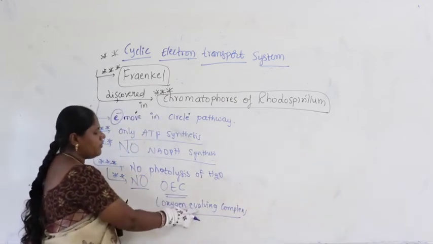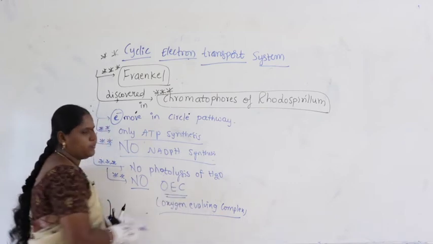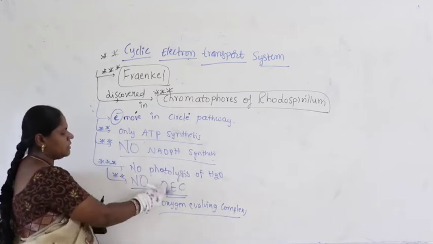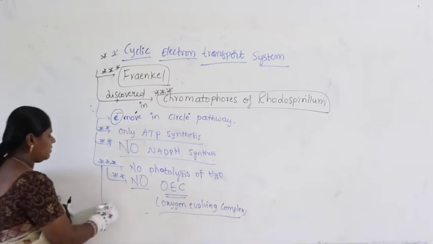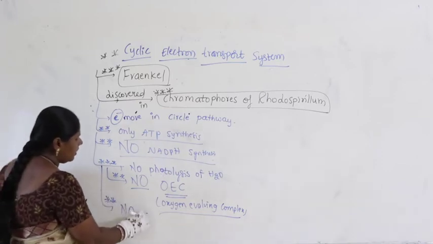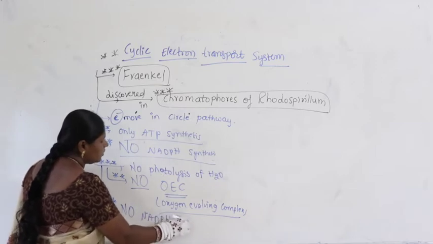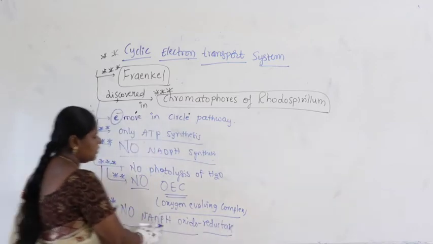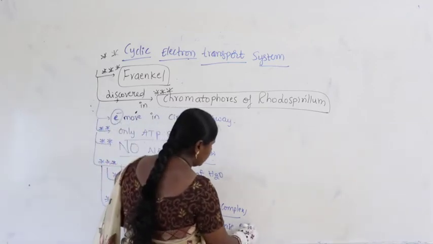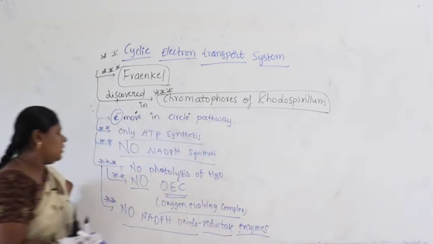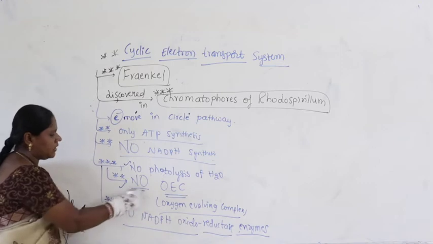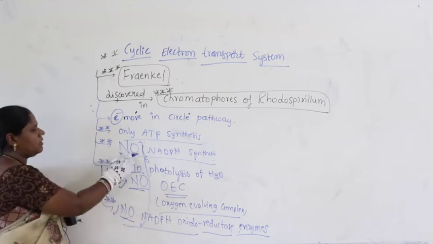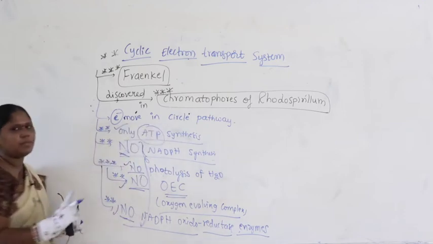OEC, oxygen evolving complex, no OEC. So, here we say no splitting of water. When there is no splitting of water, no oxygen evolving complex, and even there is no NADPH oxidoreductase enzyme. Okay, so these all are absent. So, we are writing no here, but here also no, these all are absent, will not occur in cyclic. Only what occurs is nothing but ATP synthesis.